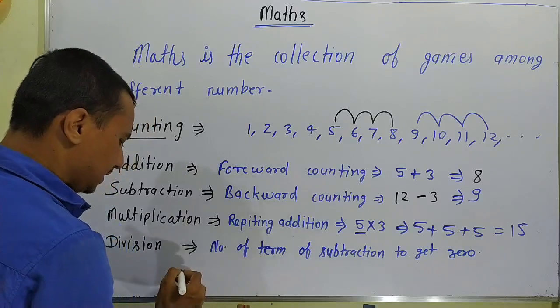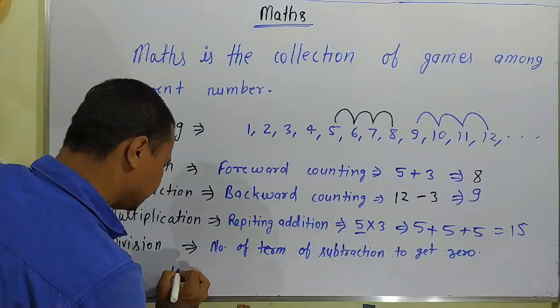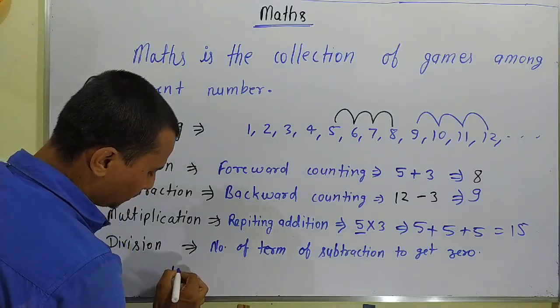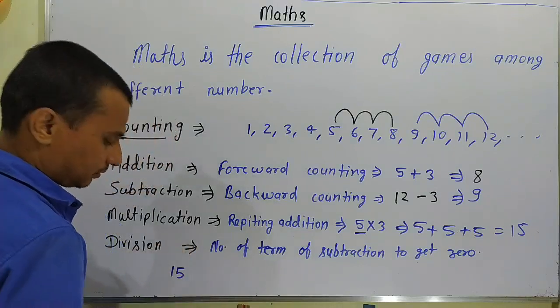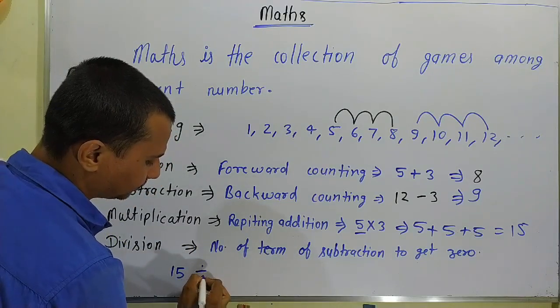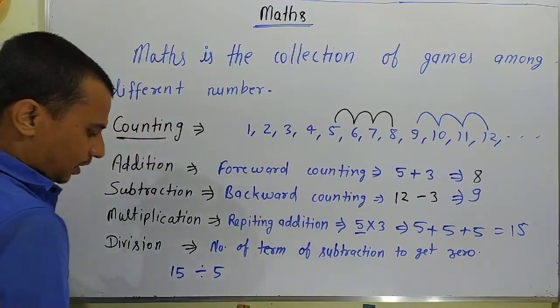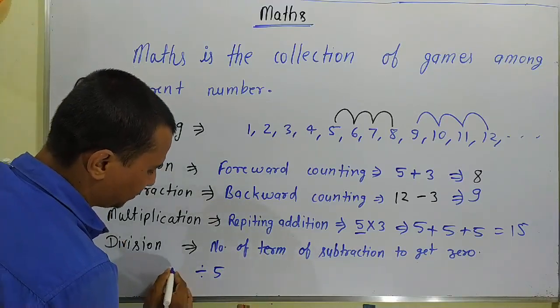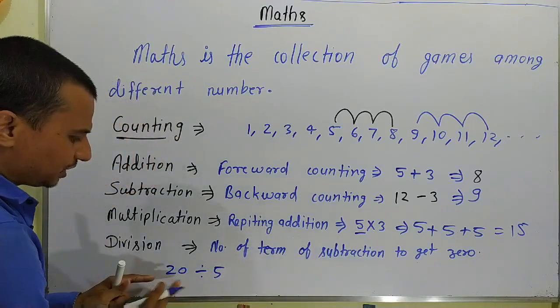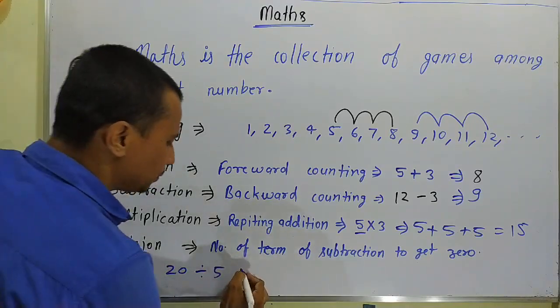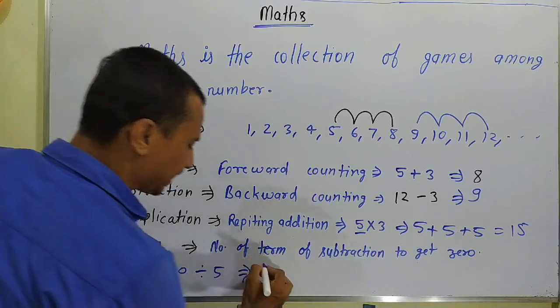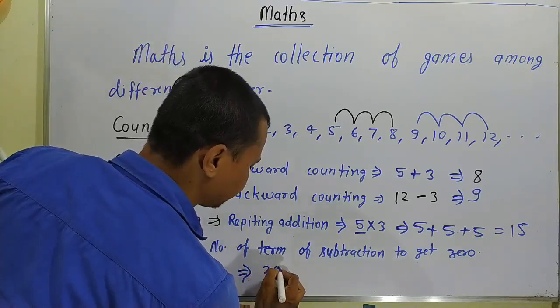For example, if we have to divide 20 by 5, we subtract 5 from 20.